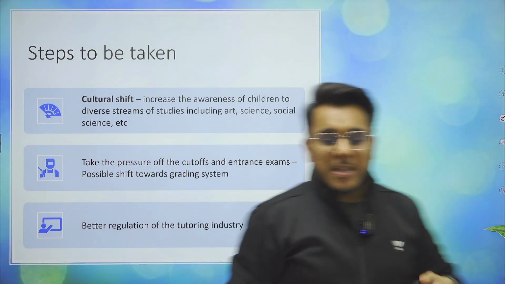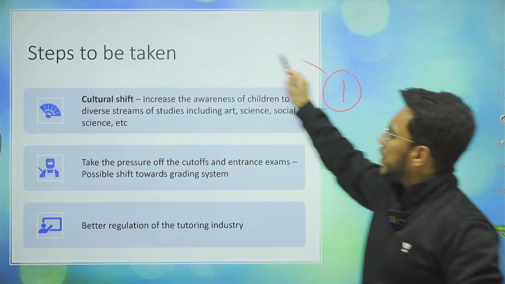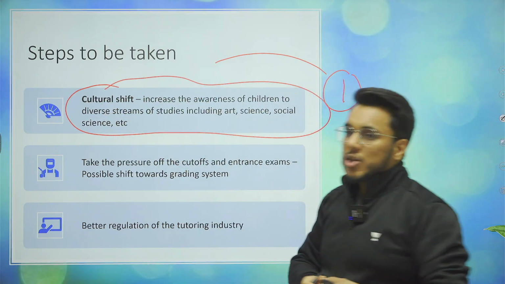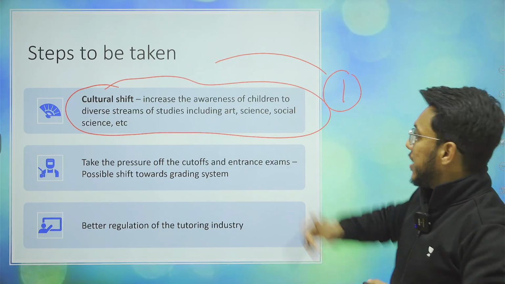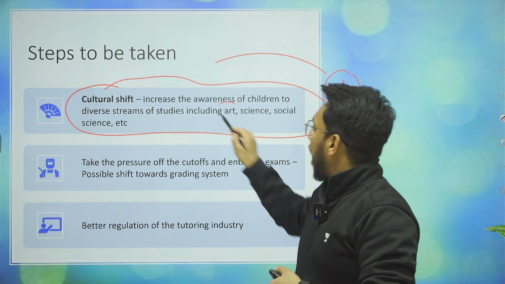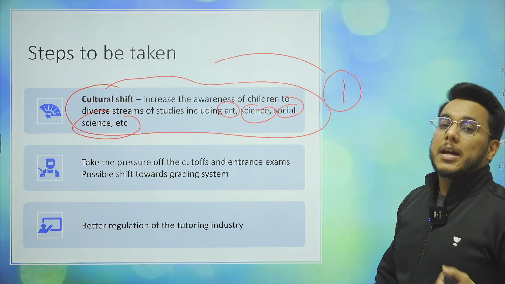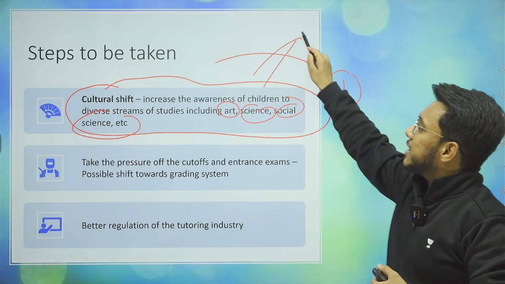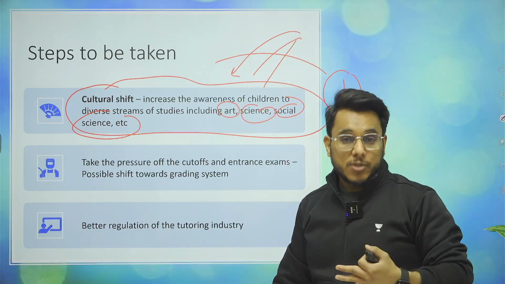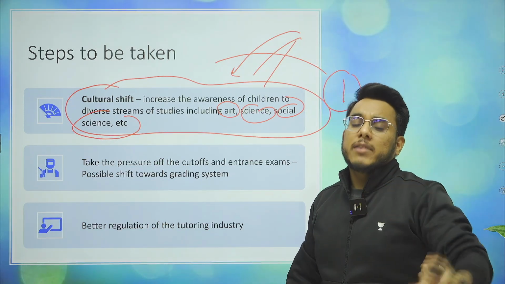Now what steps should be taken in this direction? Number one, guys, we need to bring a kind of cultural shift. We need to have a cultural shift in the philosophy that we have on education. So we need to increase awareness in children as well as parents about how arts, science and social sciences can also be a good career, and how these disciplines can play a very important role in enhancing the knowledge base of children. We see that the humanities are not seen in a very positive light.